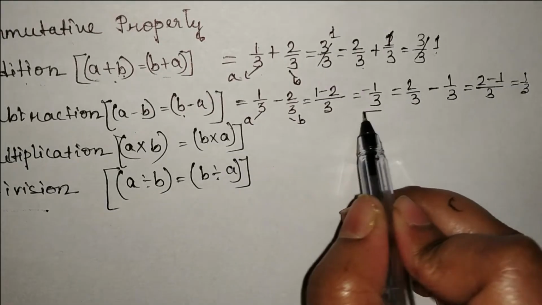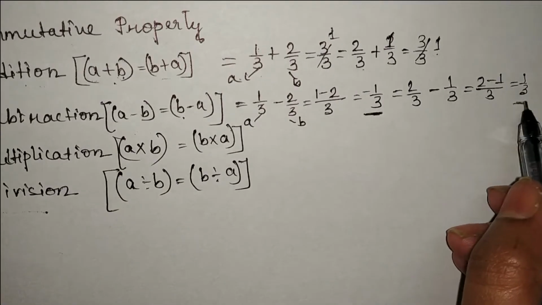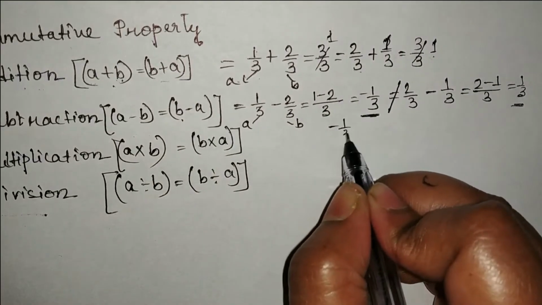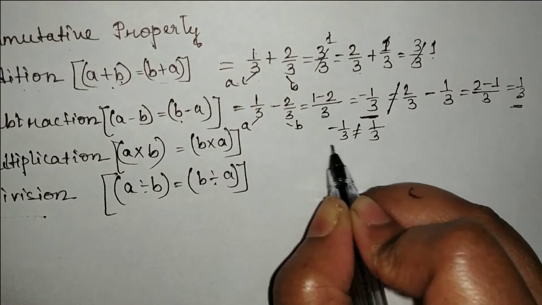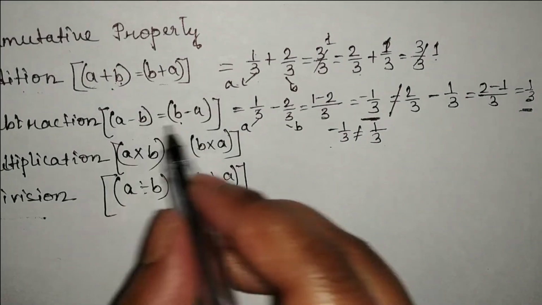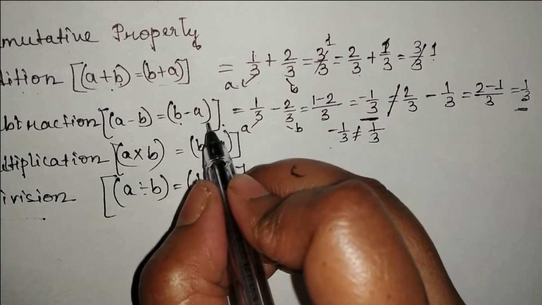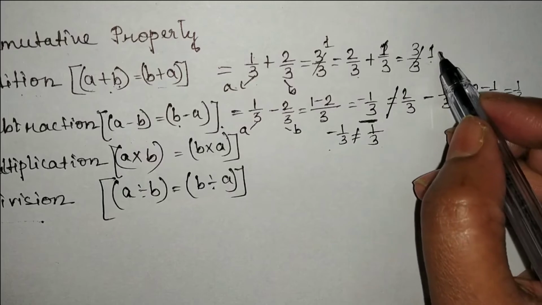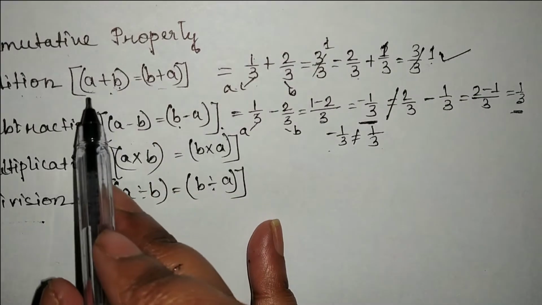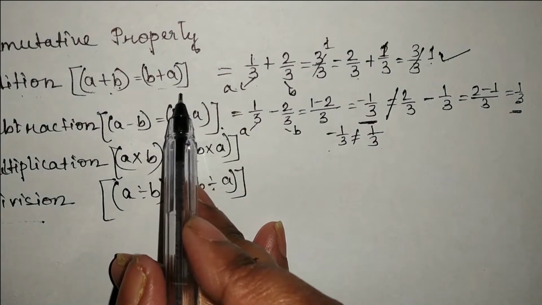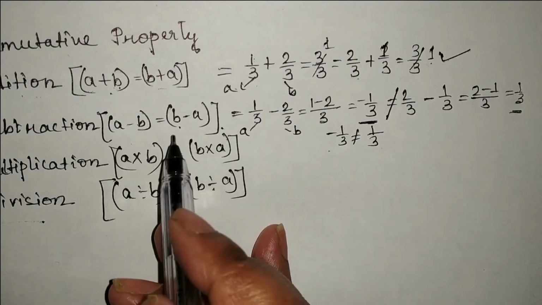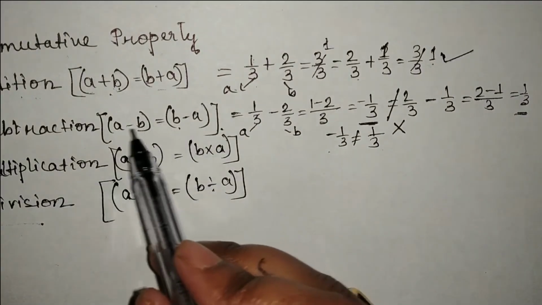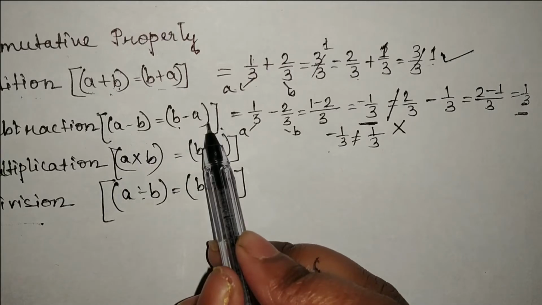And here we have got minus 1 by 3, and after rearranging the numbers we have got 1 by 3, which is not equal, because minus 1 by 3 is not equal to 1 by 3. So we can say that this rule is not applicable for subtraction. Here we have found that addition is commutative, so we can say that A plus B is equal to B plus A. But in case of subtraction, it's not applicable, so we cannot write A minus B is equal to B minus A.